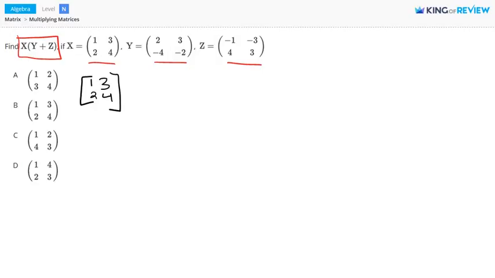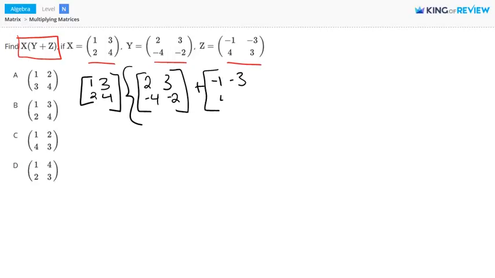And we're multiplying this by y plus z in parentheses. So we have matrix y, which is 2, 3, negative 4, negative 2, plus matrix z, which is negative 1, negative 3, 4, and 3.